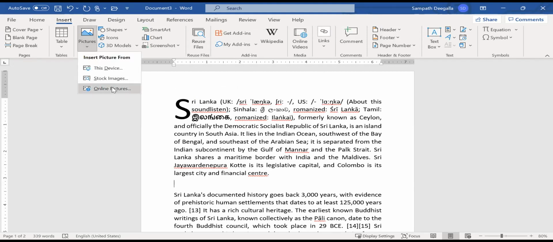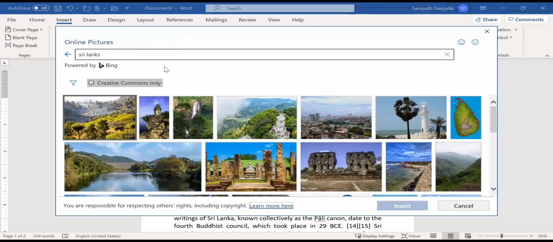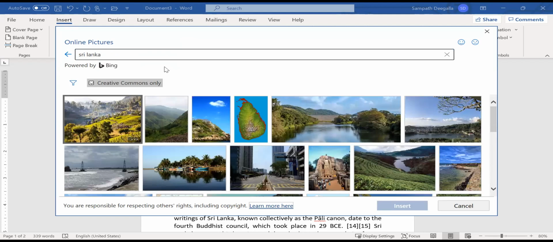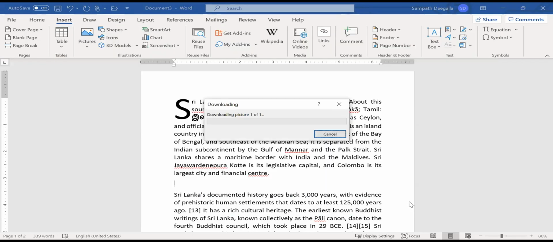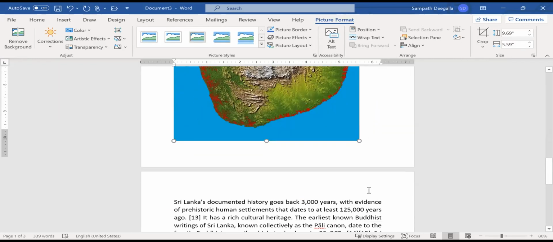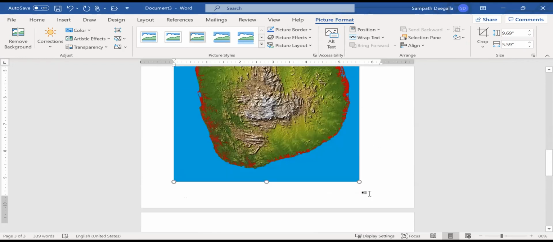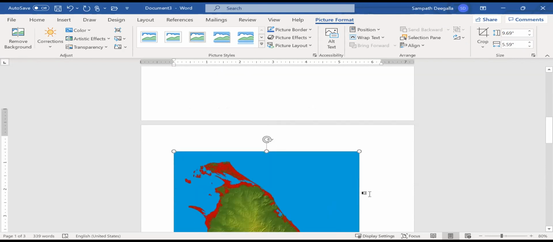I will go to online pictures and let me check for images about Sri Lanka. Okay, here are some images. So I'm going to select this one and insert it. When you immediately enter an image, what happens? The text will be moved to some other places, right? So you can adjust it.